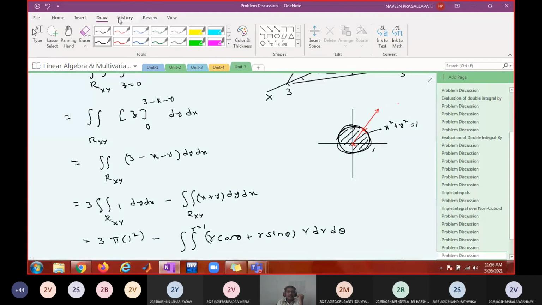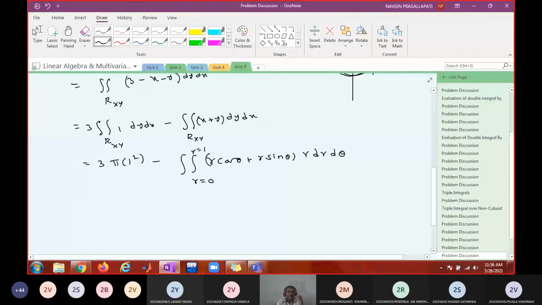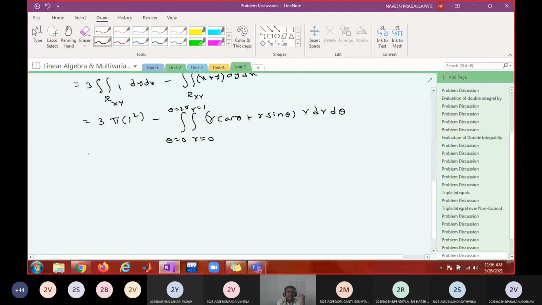And you are integrating over the complete circle. For a complete circle, what are the theta values? 0 to 2 pi. That's it. So this is 3 pi minus